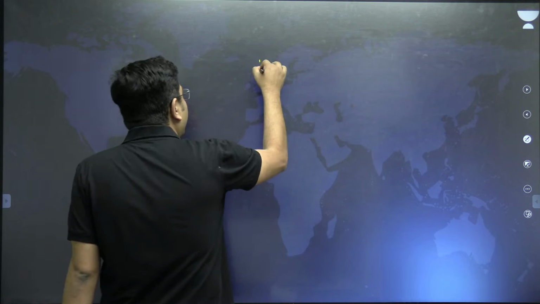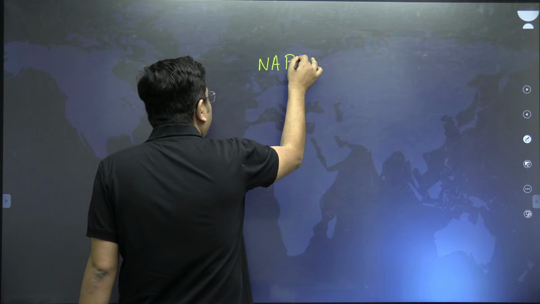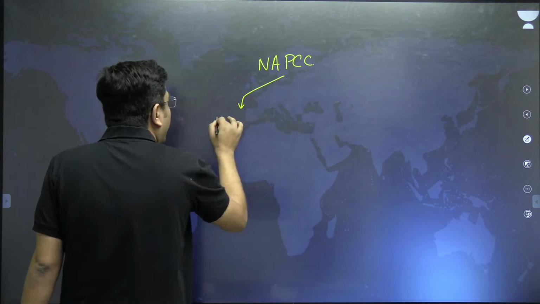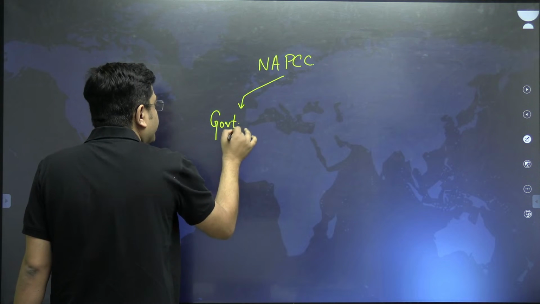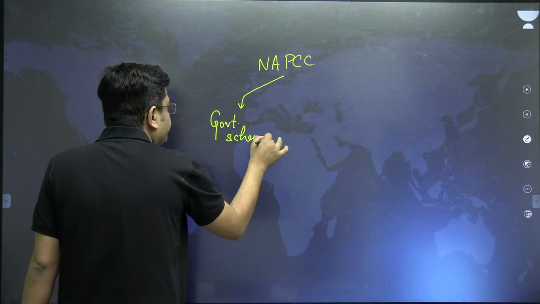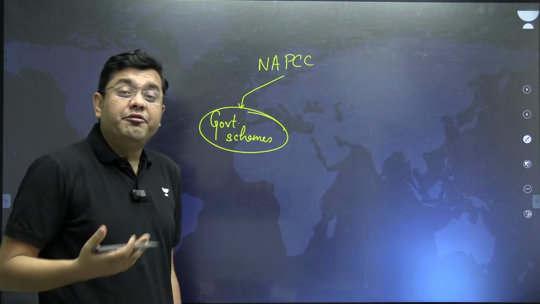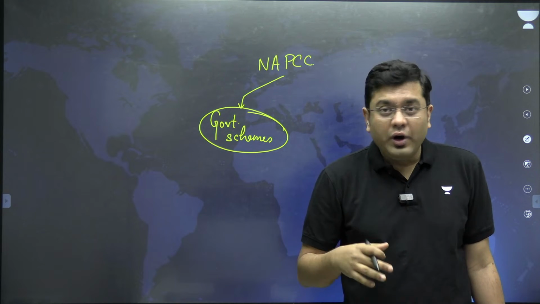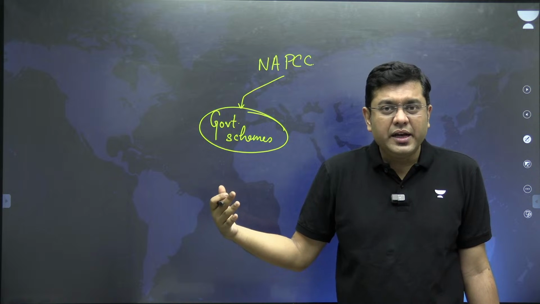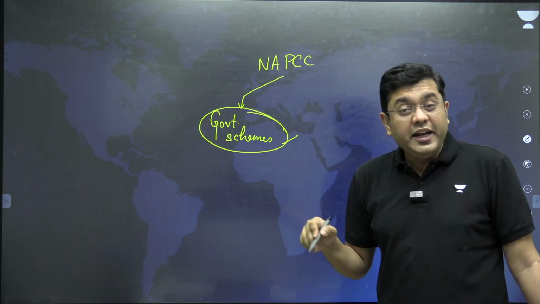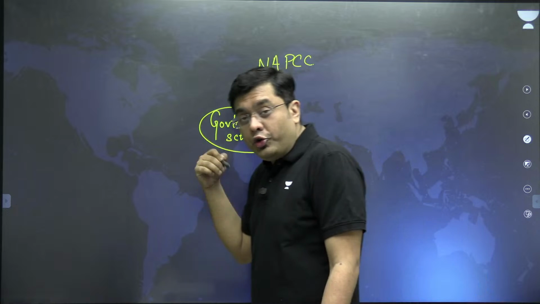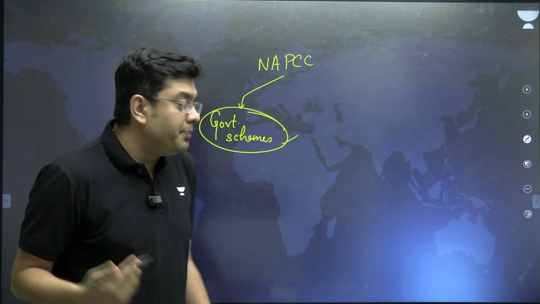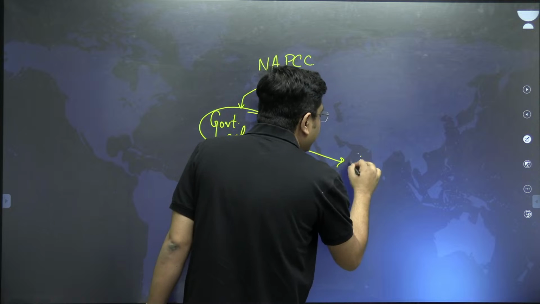So all these particular missions need to be further highlighted. Under the National Action Plan for Climate Change, you have various different government schemes. For example, even organic farming, or the Paramparagat Krishi Vikas Yojana, is also a part of green agriculture, sustainable agriculture. So these government schemes need to be highlighted. Once you do that in the election campaign process, so where do you highlight them? In the campaigns.